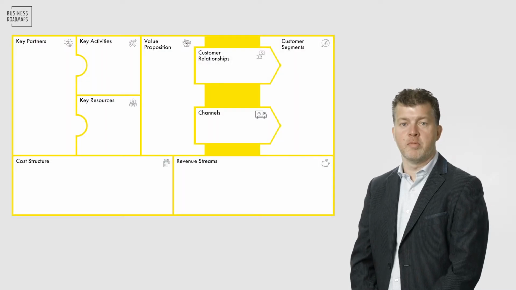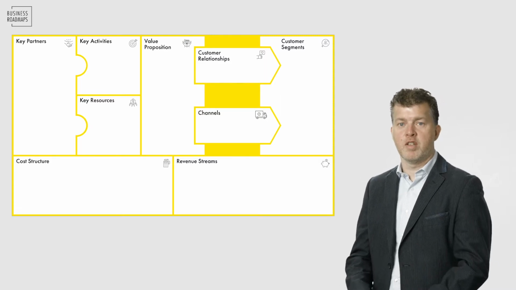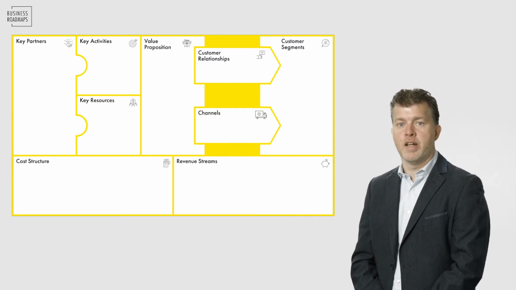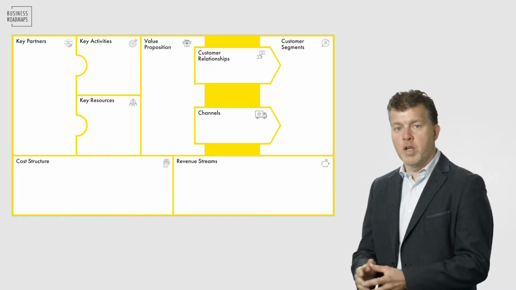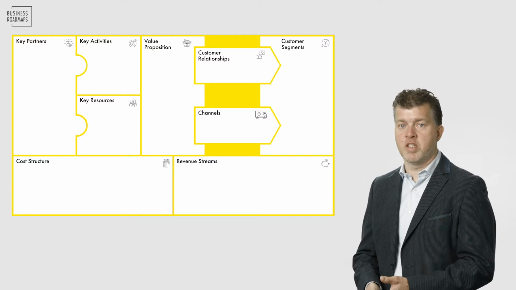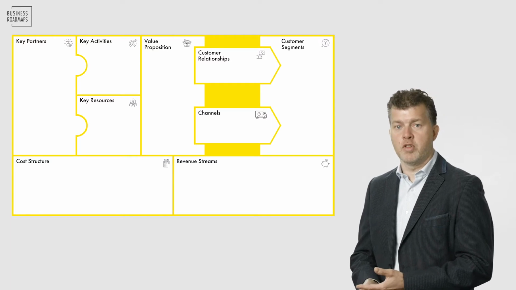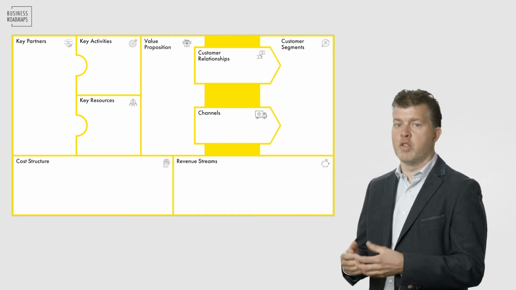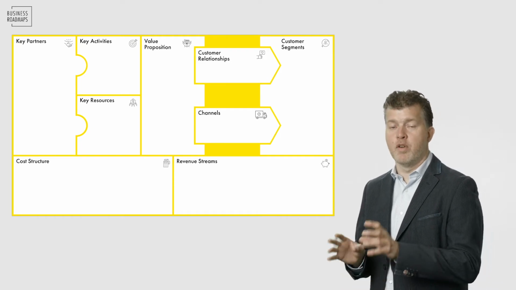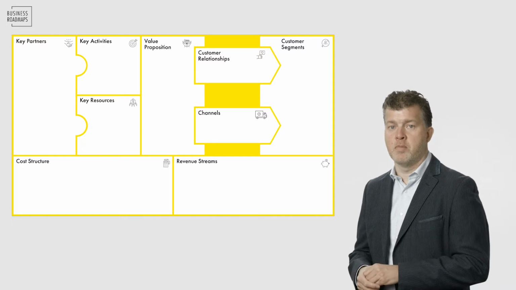Okay, first step of the business roadmaps approach is the business model canvas. It was developed by Alexander Osterwalder, and it presents the 9 building blocks of the company. And we like to work with economic models in the business roadmaps approach because they help us to zoom out of reality. Reality is complex, so we use the models to make it more simple and focus on the most essential parts of our business.